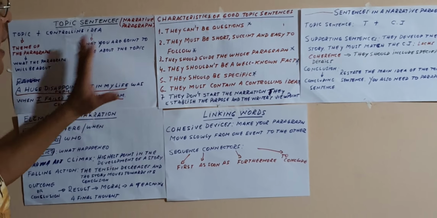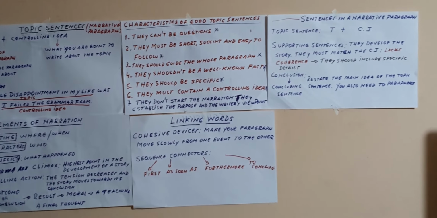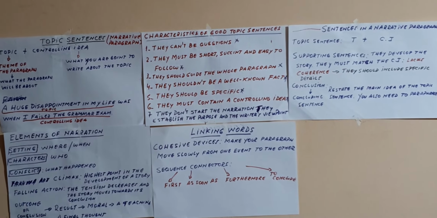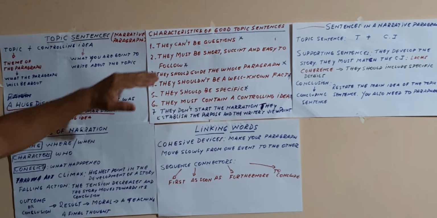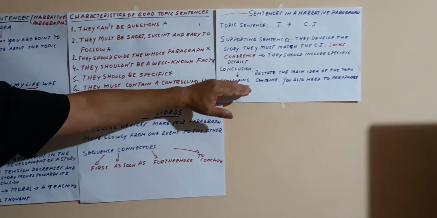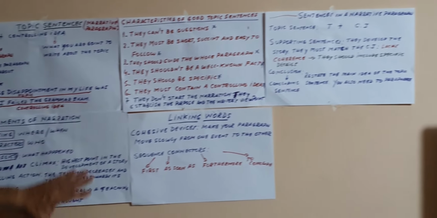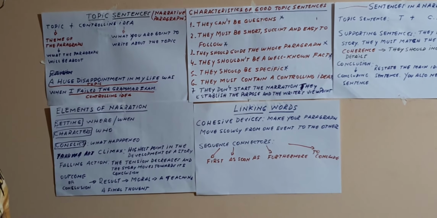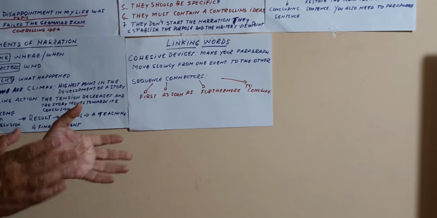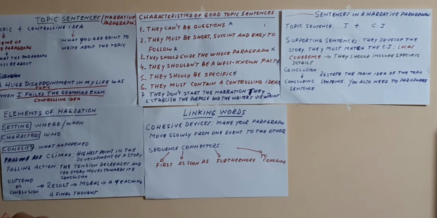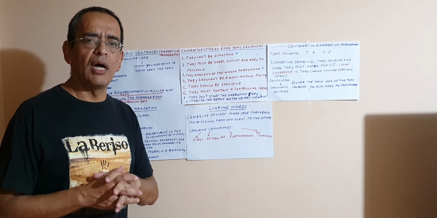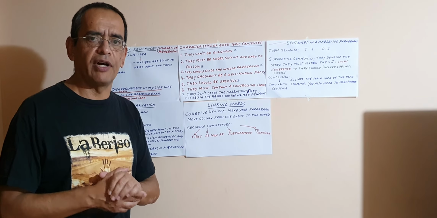And please take all these elements into account in order to write cohesive narrative stories, which include the characteristics of good topic sentences, the types of sentences we saw, and also do not forget about the elements of narration and, of course, the linking words to use. This is all about the narrative paragraph. Now it is your turn to write about your story that you will receive in an attached file. Thank you very much.